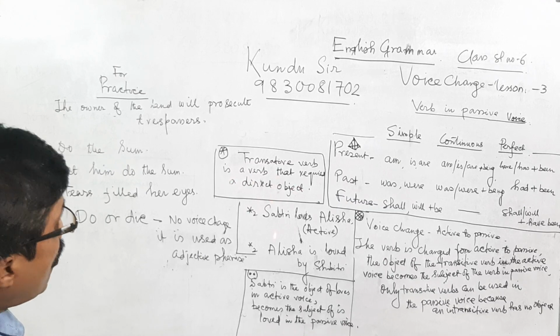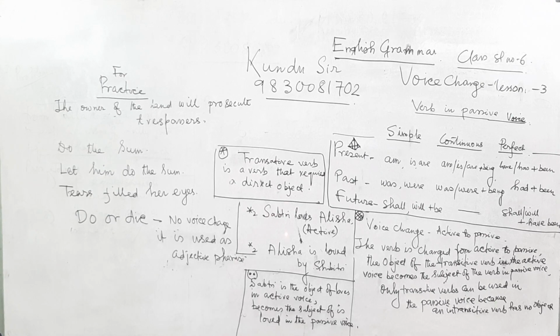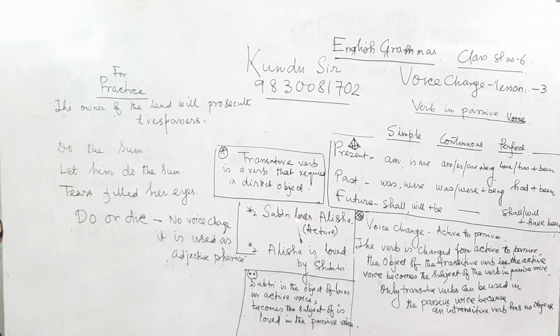For more clarification, we have chosen a sentence: Savitri loves Alisha in the active voice. Then the passive voice: Alisha is loved by Savitri. Alisha is the object of loves in the active voice and becomes the subject of is loved in the passive voice. Please remember and go through the example, active voice, passive voice and clarification.